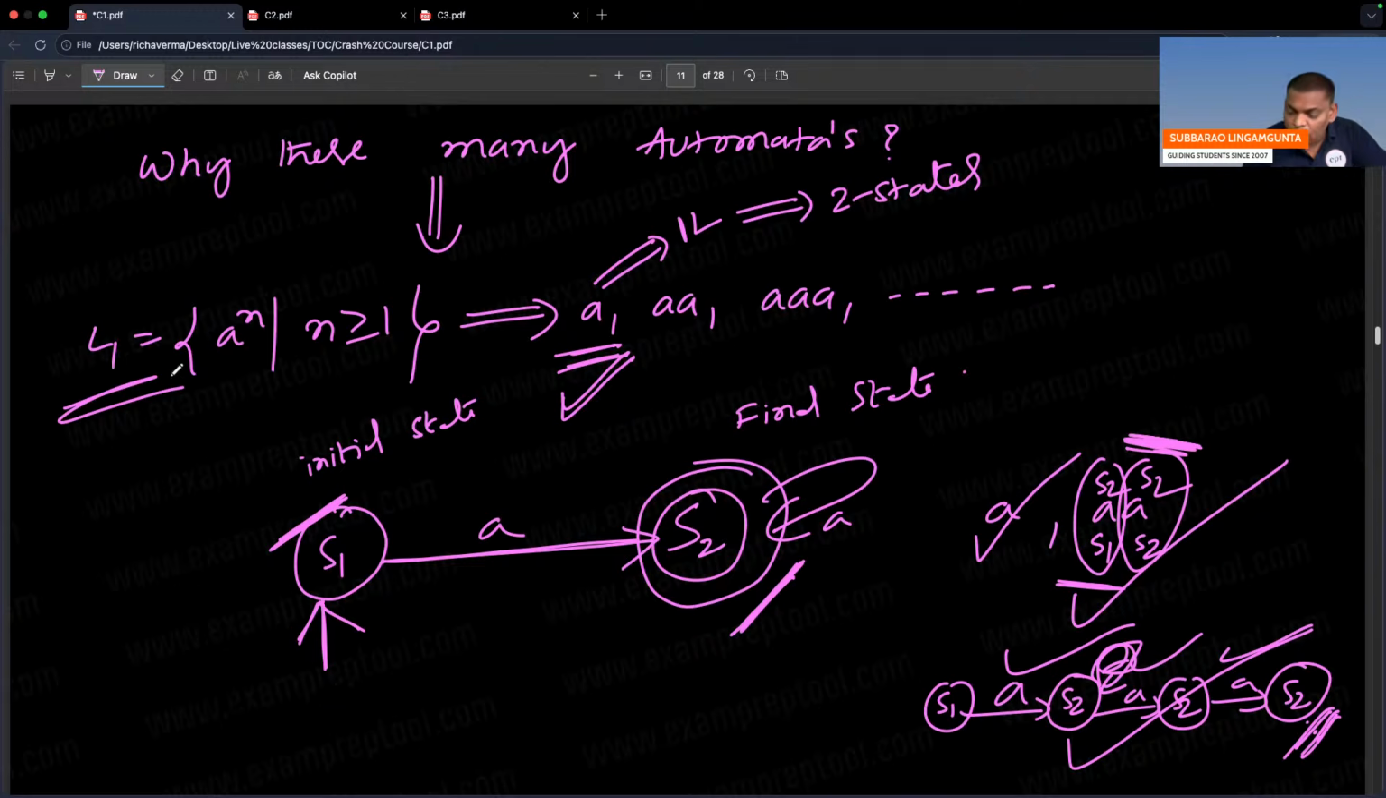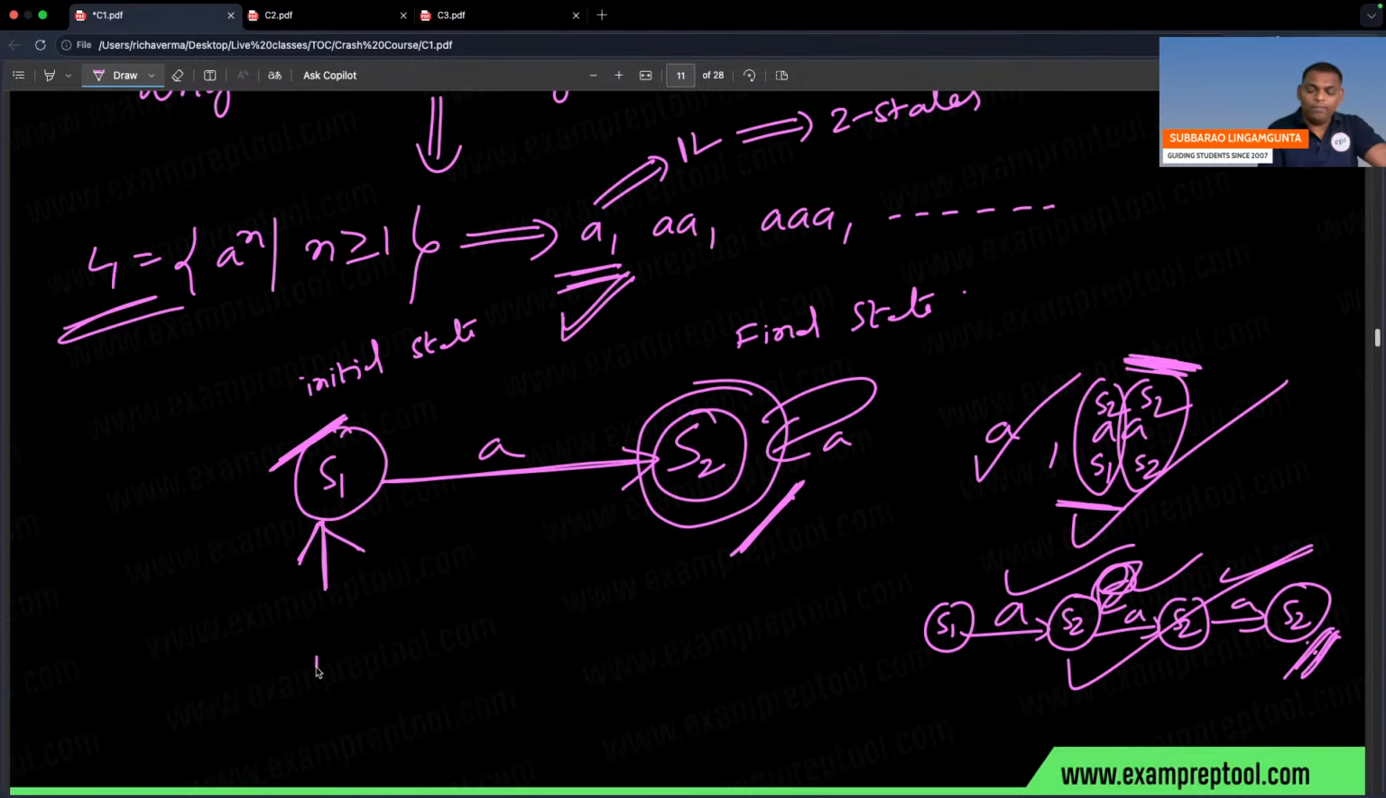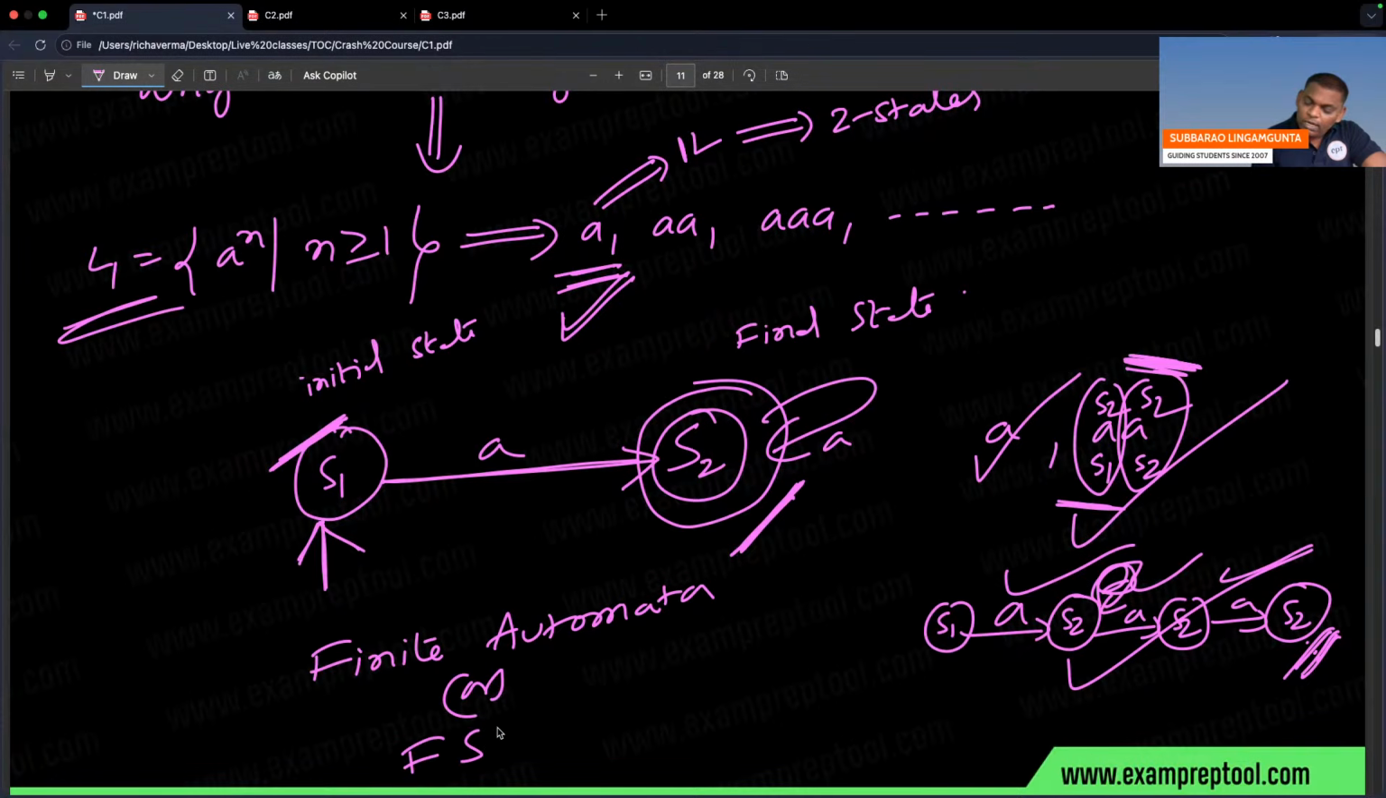This automata is known as finite automata. This is also called finite automata, which is also called as finite state machine. Finite state machine. Finite states are there, only two states.